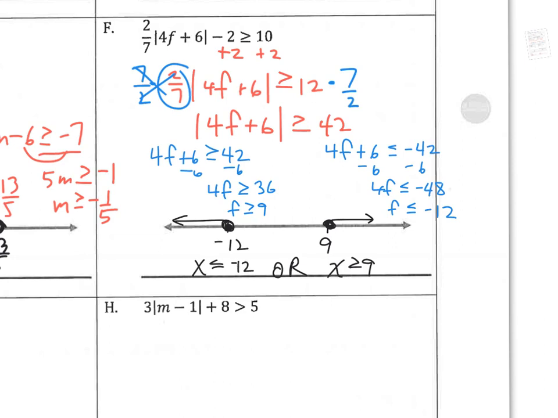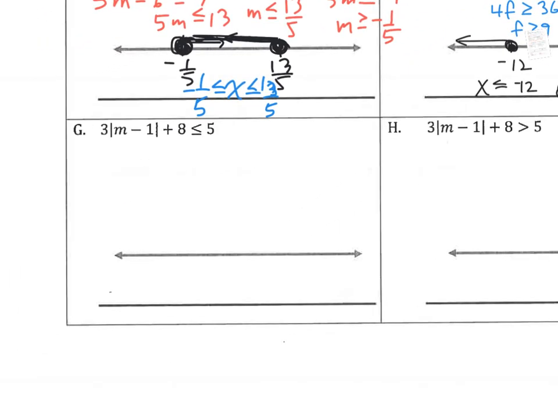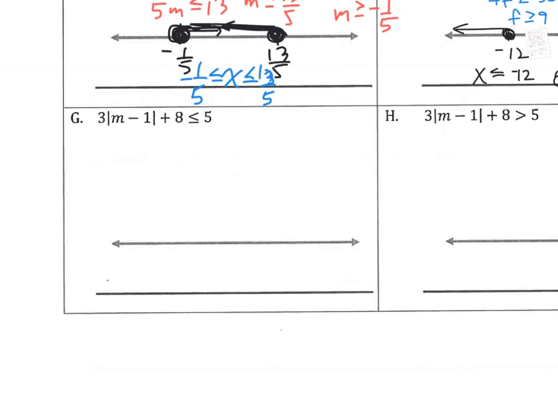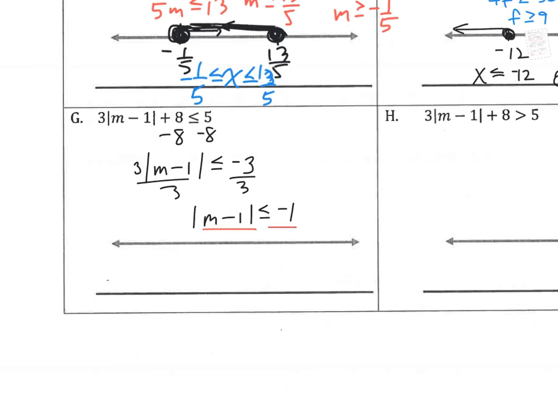All right. If I go down to G, okay, on this one, I am going to subtract 8. 3 times the absolute value of m minus 1 is less than or equal to negative 3. I'm going to divide by 3 and divide by 3, and I get the absolute value of m minus 1 is less than or equal to negative 1. Now, absolute value is always positive, and a positive will never be less than a negative, so therefore, no solution. And don't even graph.